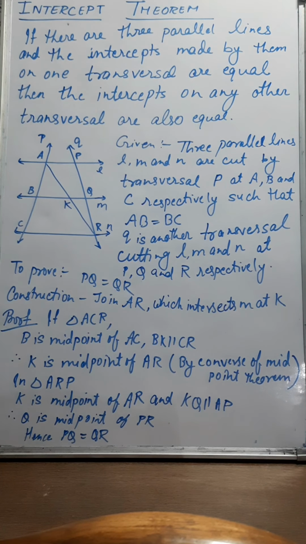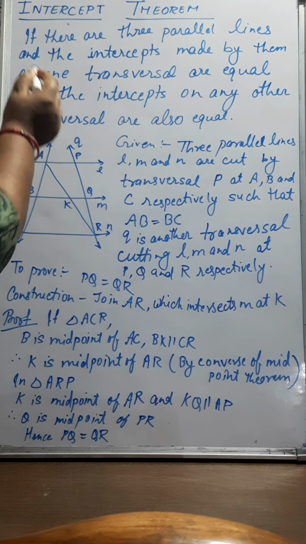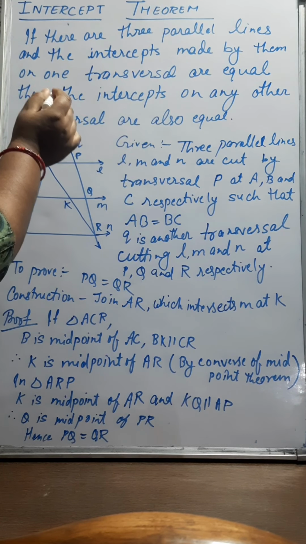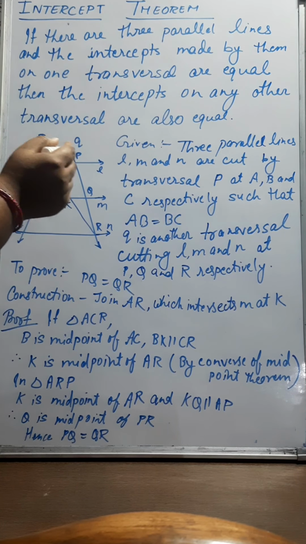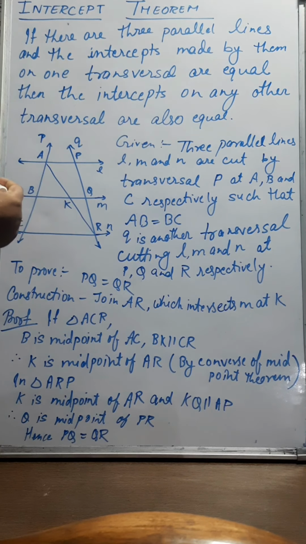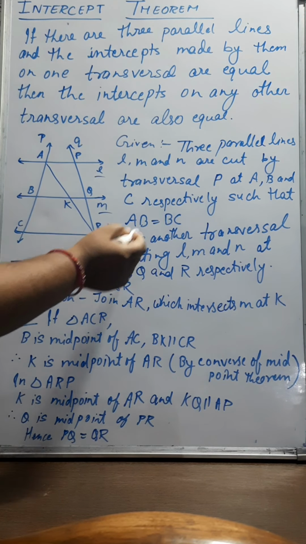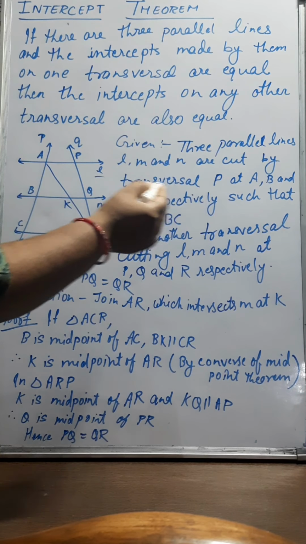Today I am going to upload the last video of quadrilateral, in which we have to discuss the intercept theorem, which says that if there are three parallel lines and the intercepts made by them on one transversal are equal, then the intercepts on any other transversal are also equal. You can see here we have taken three parallel lines L, M and N. So I wrote three parallel lines L, M and N are cut by a transversal P.